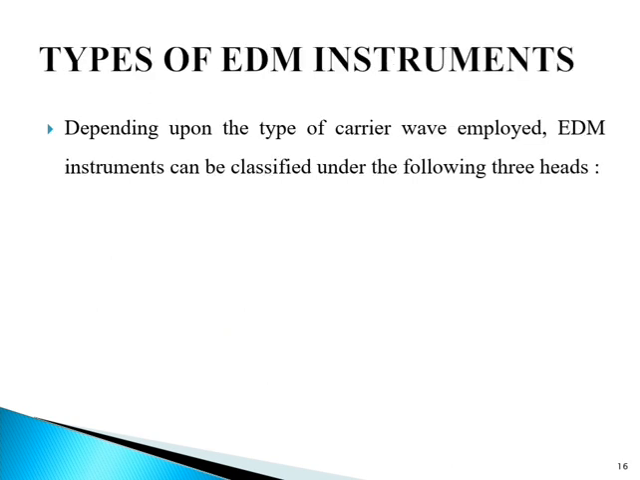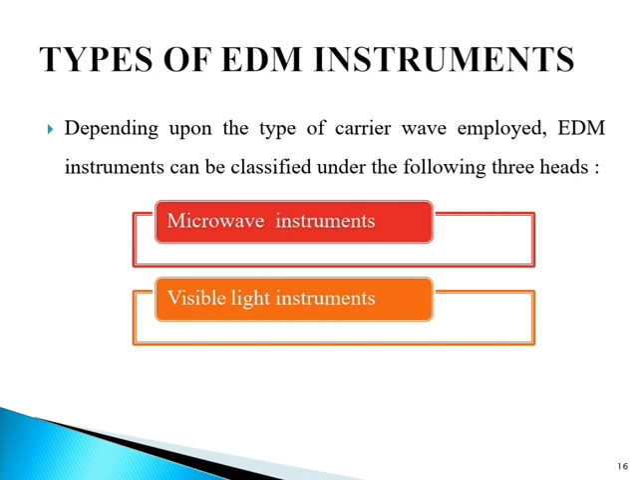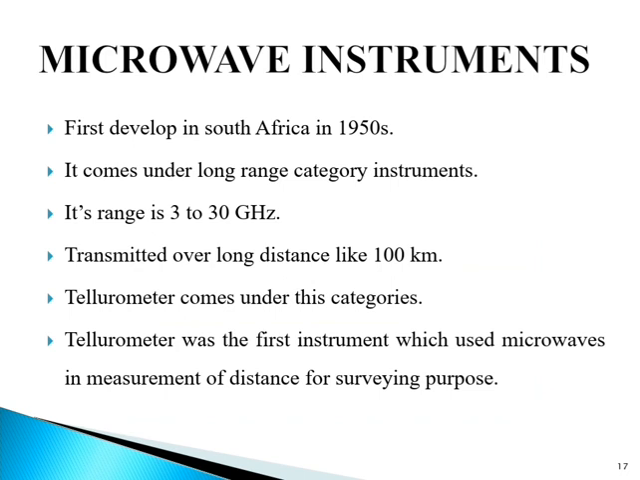So next is types of EDM instruments. Depending upon the types of carrier wave employed, EDM instruments can be classified under the following three heads. First one is microwave instruments, second one is visible light instruments, and the third one is infrared instruments. So let us understand each and every one of these in detail. So first is microwave instruments.